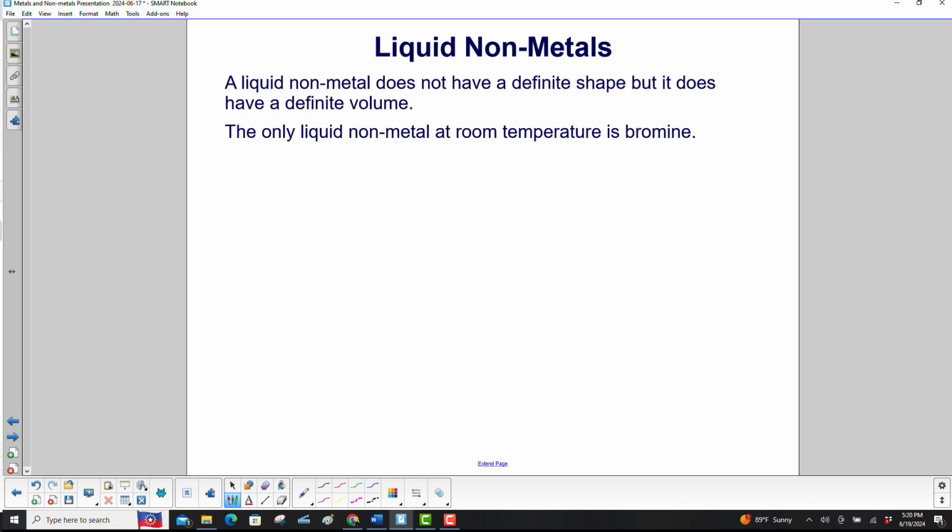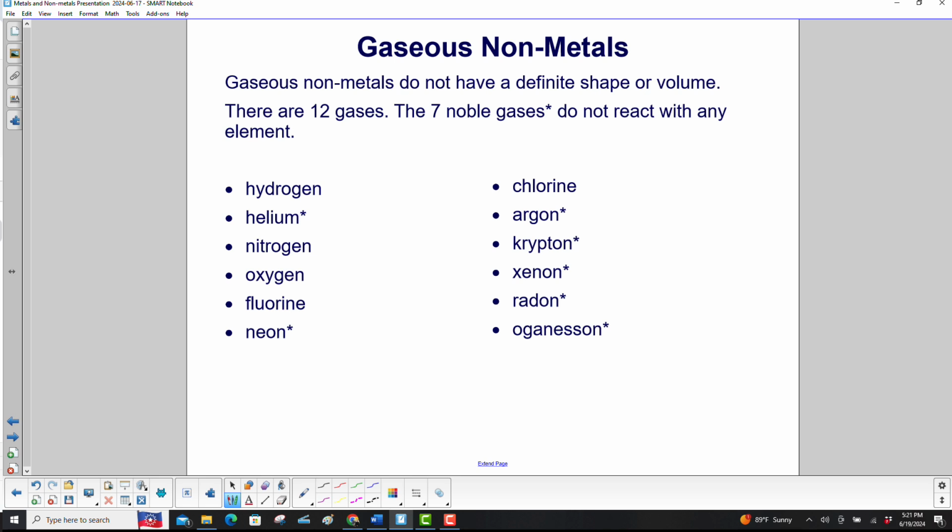A liquid nonmetal does not have a definite shape, but it does have a definite volume. As we said earlier, the only liquid nonmetal at room temperature is bromine. Gaseous nonmetals do not have a definite shape or volume. There are 12 gases. The 7 noble gases, marked with an asterisk, do not react with any element. So we have hydrogen, helium, nitrogen, oxygen, fluorine, neon, chlorine, argon, krypton, xenon, radon, and oganesson.